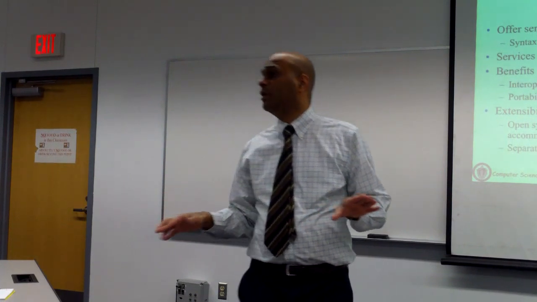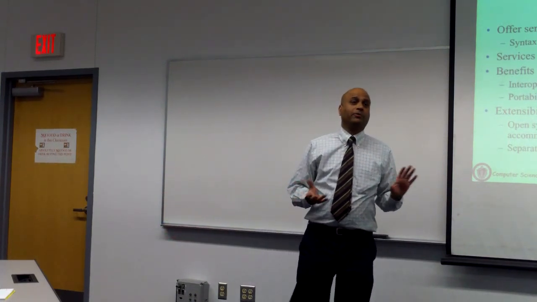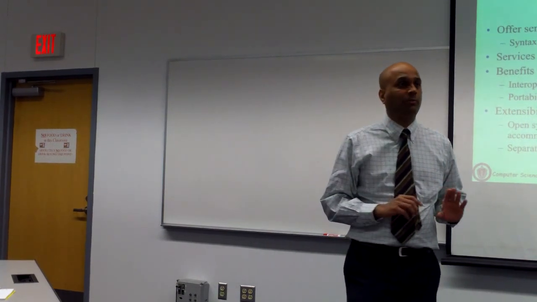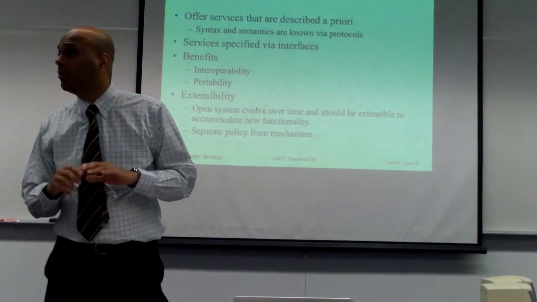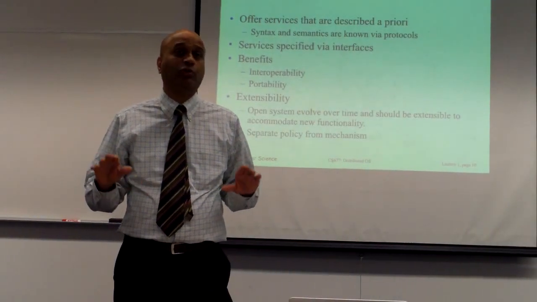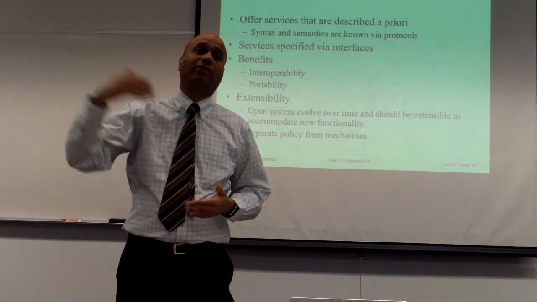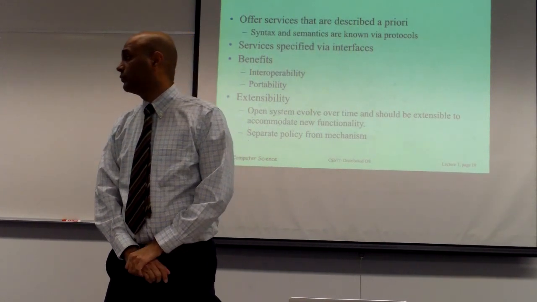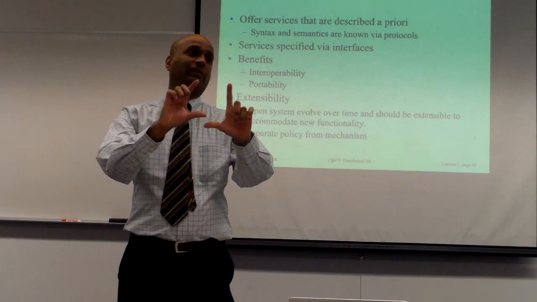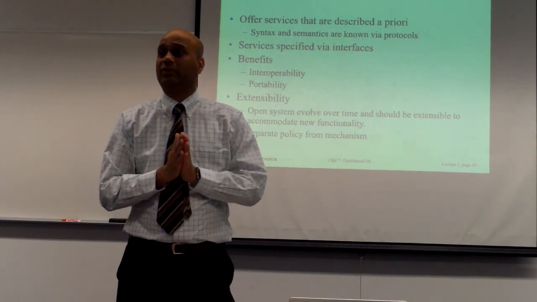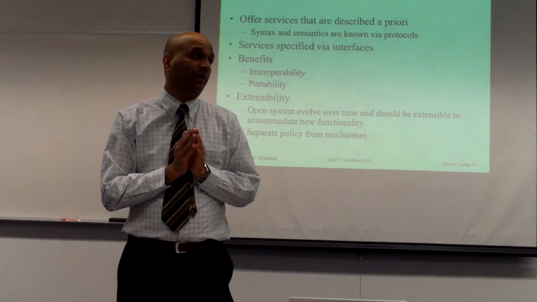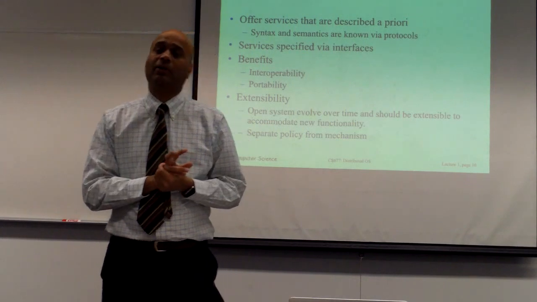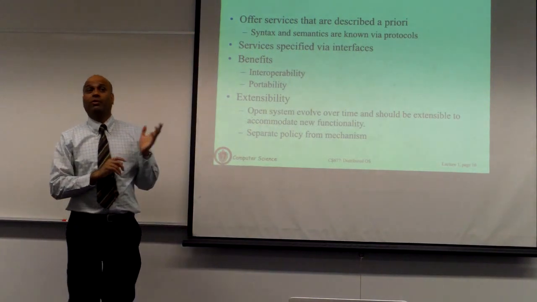A simple example, maybe let's take Google Maps. You probably all know what Google Maps is. You can go and look up a map. They typically use a browser-based interface to interact with Google Maps. Google Maps also has an API that allows you to make requests as methods, and then it will return results. You can use that API to embed a map into your web page, for example. If you want to embed a map there and say these are driving directions to come to, let's say, the computer science building, you can do that by using the API. In this case, the API is public. It's published, so you can just use that and embed a small map into your application. That's an example of an open system.